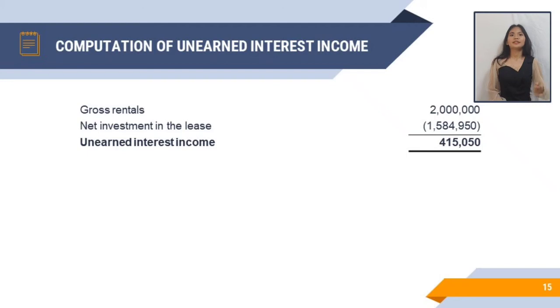Note that the initial direct cost will decrease the implicit rate in the lease. But the problem here is, we must determine the reduced implicit rate. And we all know that the original implicit rate is 12%, but it cannot be applied. Bakit? It's because of the added initial direct cost.